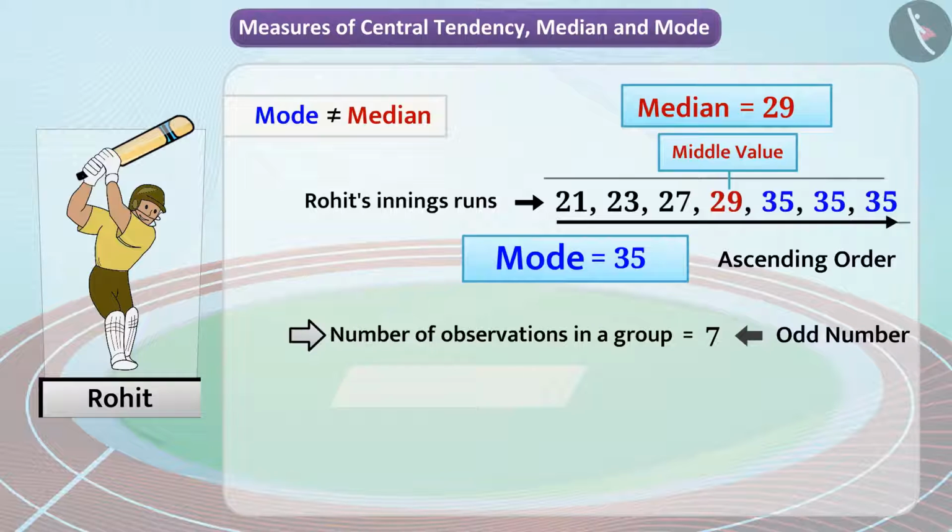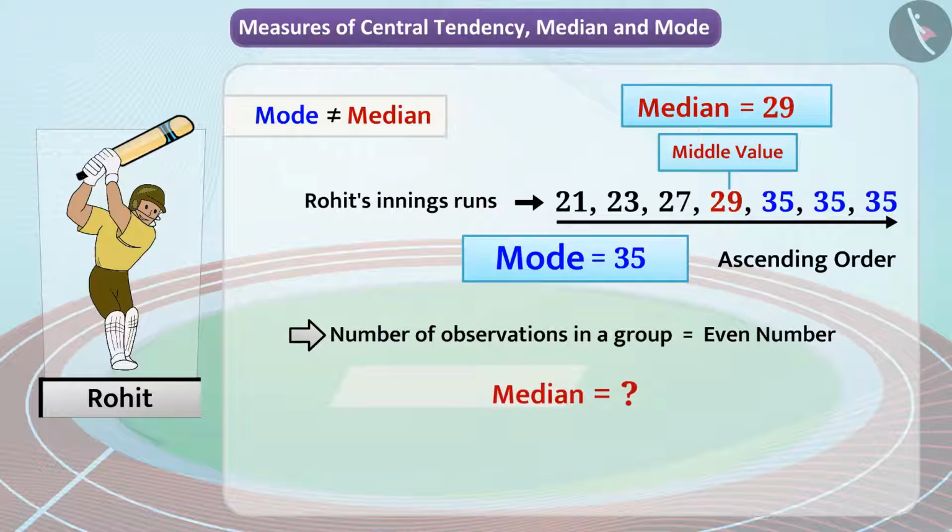So, the median of a group of numbers can be found by identifying the middle number when the observations are arranged in an ascending or descending order. Can you think of how median will be deduced if the number of observations is even? Can you guess?